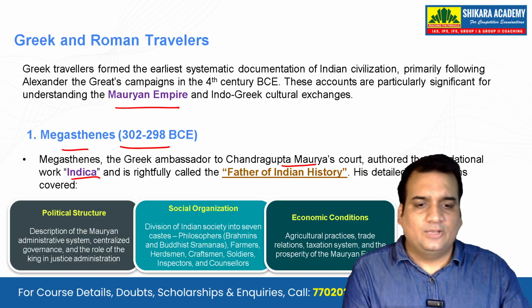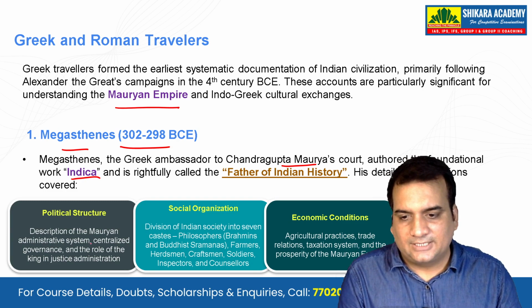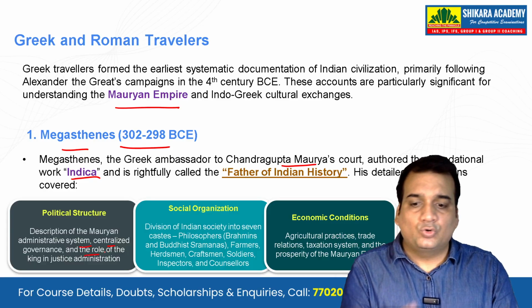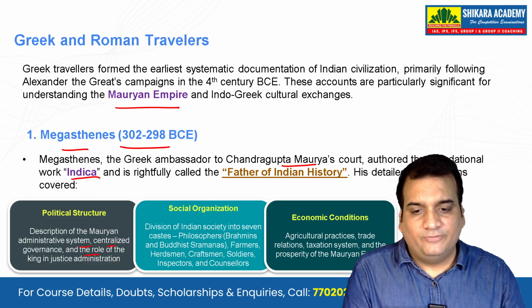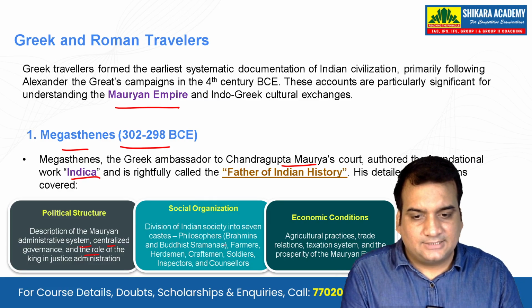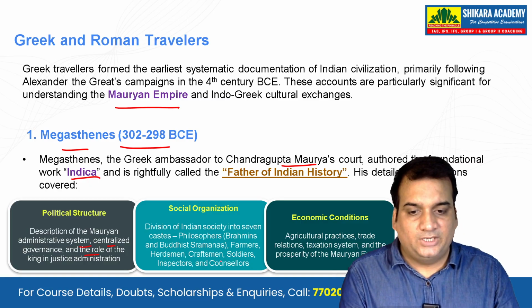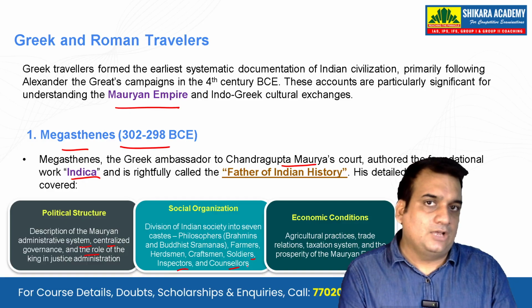In his detailed observations, he talks about the political structure, that is, the description of the Mauryan administrative system, centralized governance, and the role of the king in justice administration. Next, the division of Indian society into 7 castes. He talks about the philosophers, that is, the Brahmins and the Buddhist Shramanas. Then we have the farmers, herdsmen, craftsmen, soldiers, inspectors, and counselors.